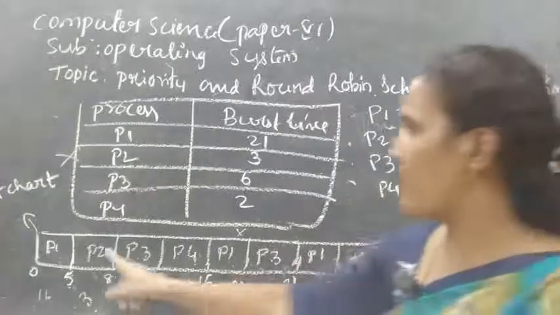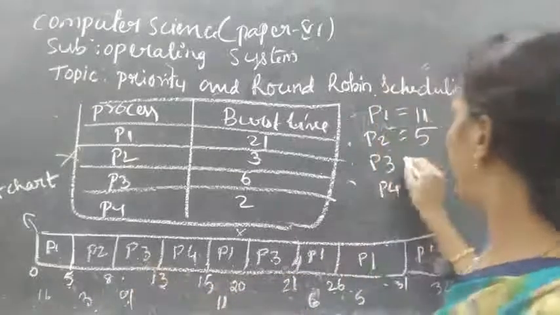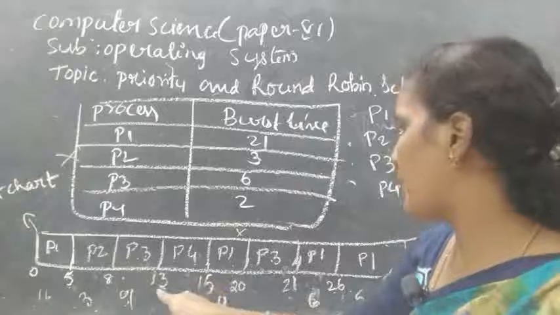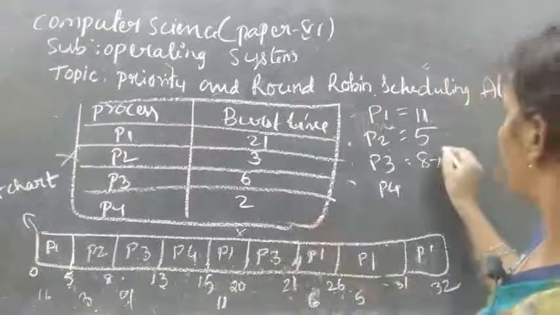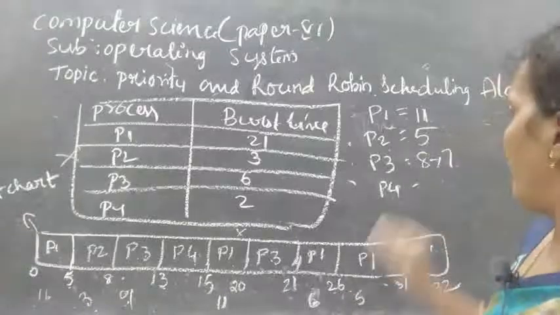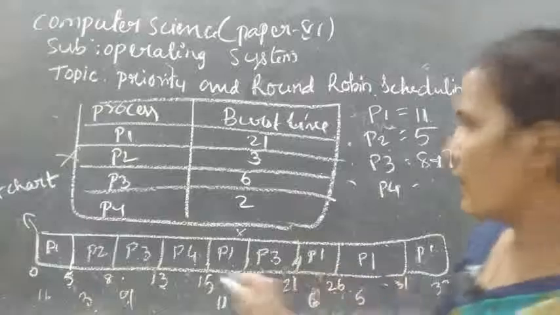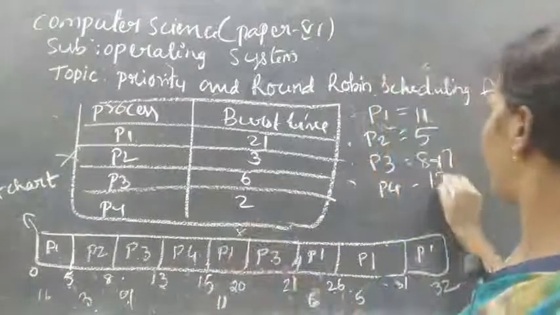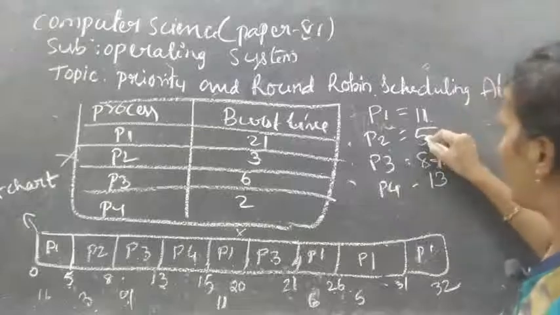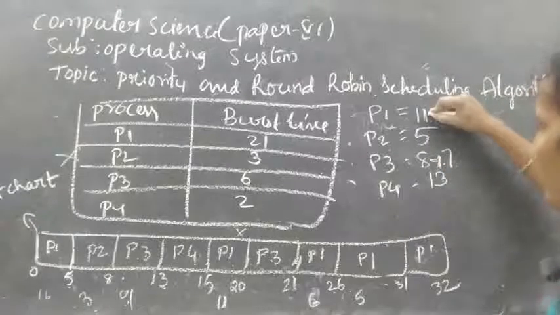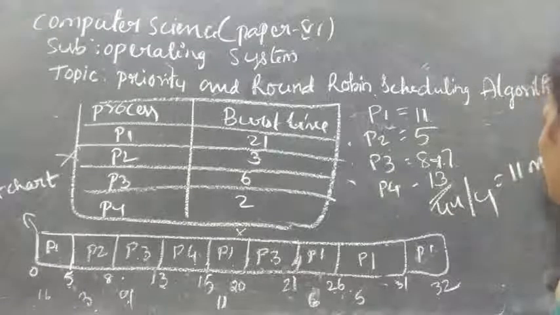Next we will calculate P2. P2's waiting time is only 5. Next P3: 8 plus 2 is 10 minus 3, so 7. Now P4 has waiting time 13. Now we have to calculate: 15 plus 5, 20. 20 plus 11, 31, 44. 44 by 4 is 11 milliseconds.